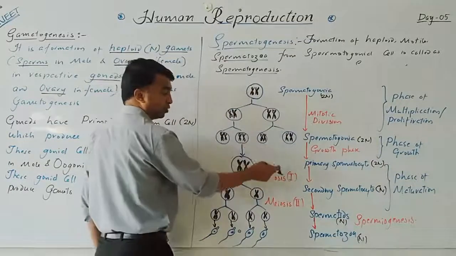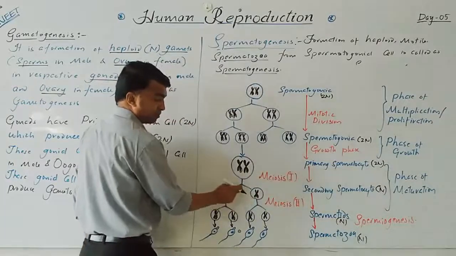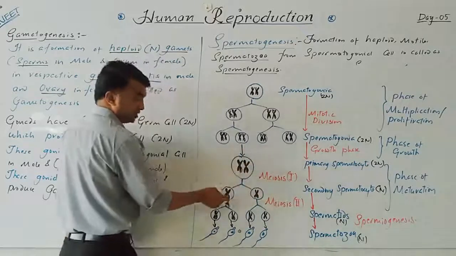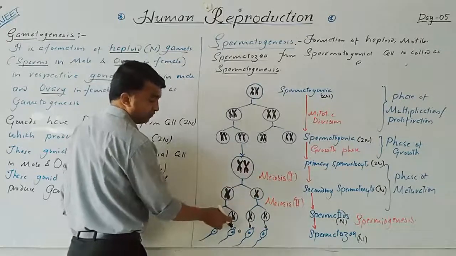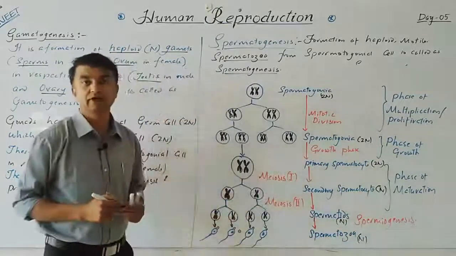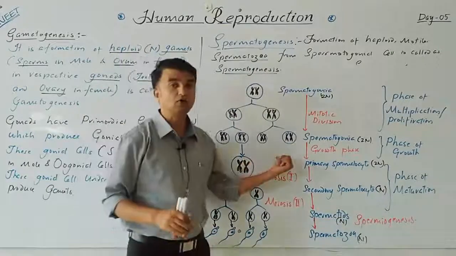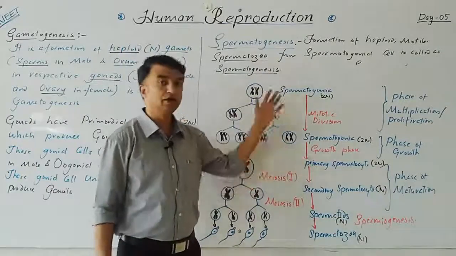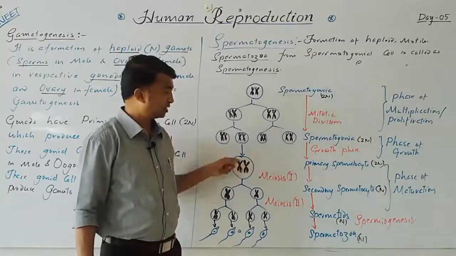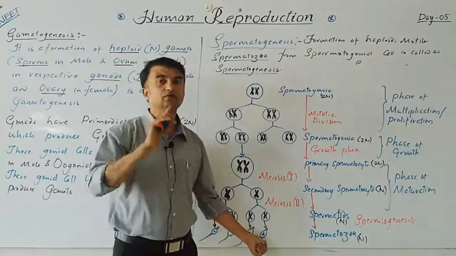The primary spermatocyte undergoes the first meiotic division and produces the secondary spermatocytes. Now secondary spermatocytes are haploid. They undergo the second meiotic division and produce the 4 spermatids. These are haploid, and spermatozoa are also haploid. This process is continuous, which means it will not halt anywhere; it will continue to produce continuously. Every primary spermatocyte produces 4 spermatozoa.